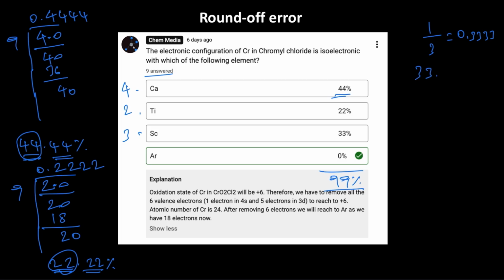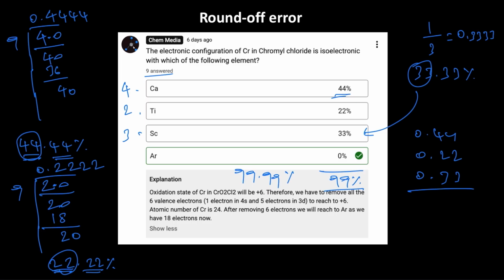So it is actually 33.33%, which is entered as 33. So basically we are neglecting 0.44, 0.22 and then 0.33. So even if we add everything together, it would be 99.99%.